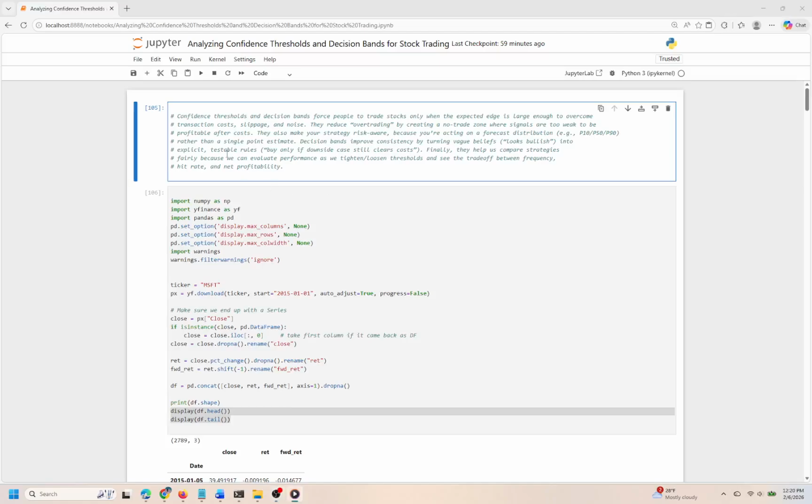Cell 1. In this cell, we explore the concept of confidence thresholds and decision bands, which play a vital role in stock trading strategies. These tools help traders determine when to execute trades by ensuring that signals have enough reliability to outweigh transaction costs, slippage, and market noise. Essentially, they establish a no trade zone for weak signals, promoting more disciplined trading practices and reducing the risk of